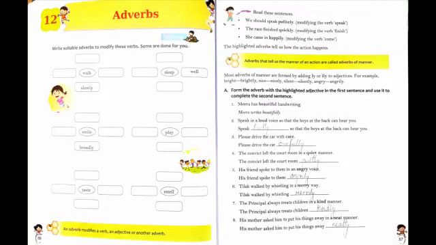For example, bright, brightly, nice, nicely, silent, silently, angry, angrily. So you will see that at the end of all these words, ly or ily is added. Sometimes we add ly to an adjective to get an adverb.